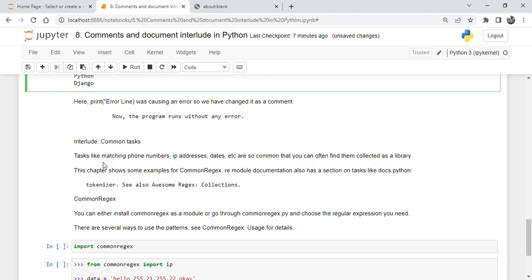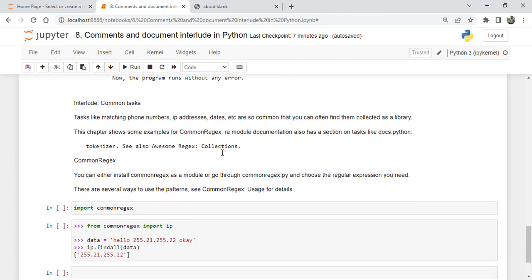Tasks like matching phone numbers, IP addresses, and dates are common, and we can use a library to find them. The chapter shows some examples of readable documentation, also collection documentation in Python. You can either install the common regex module, go through the common regex.py and choose the regular expressions you need.